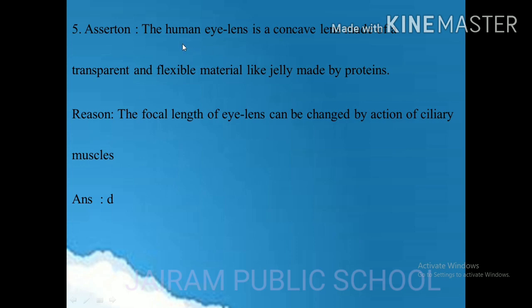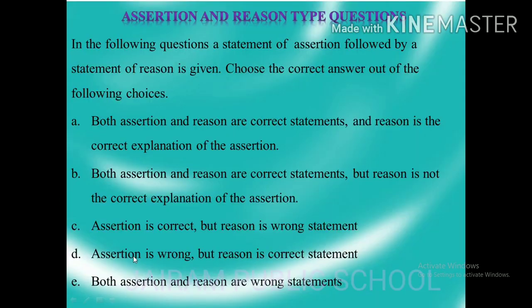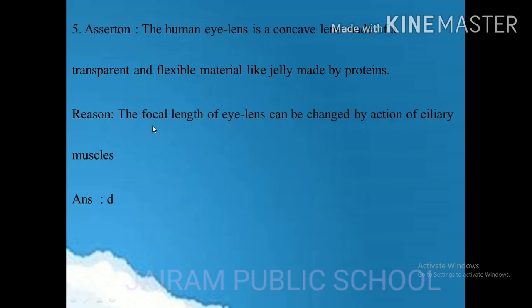Come to the first question. Assertion: the human eye lens is a concave lens made of transparent and flexible material like jelly made of protein. So this is your assertion. Come to the reason. The focal length of the eye lens can be changed by the action of ciliary muscles. Here the answer is D. That means the assertion is wrong because it is not concave. It is a convex lens. But the reason is correct. The focal length can be changed by the action of ciliary muscles. So the assertion is wrong, but the reason is correct.